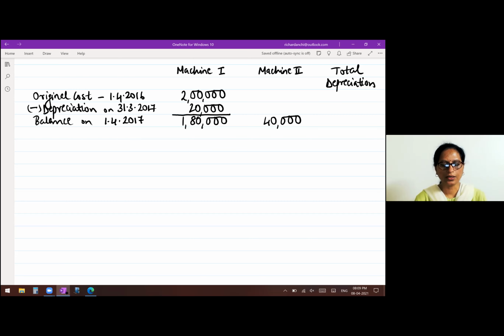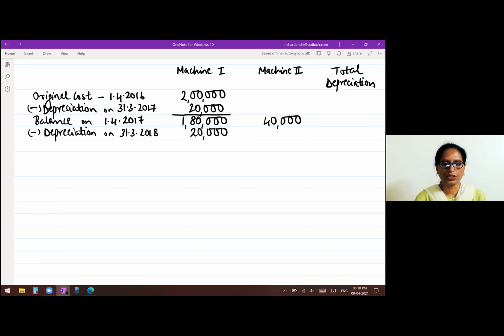Now we will charge depreciation for the second year on the two machines. This depreciation will be on 31st March 2018. Now, the first machine is used throughout the year, one full year. So depreciation by the straight line method will be 20,000.